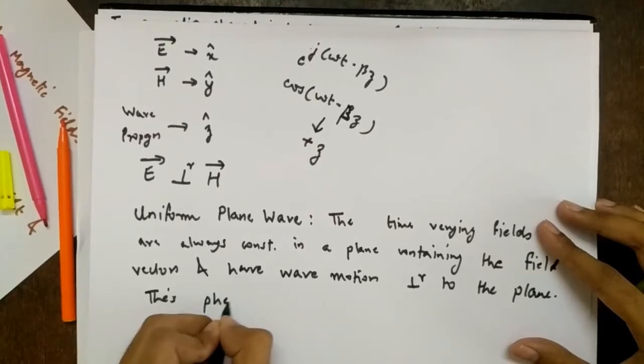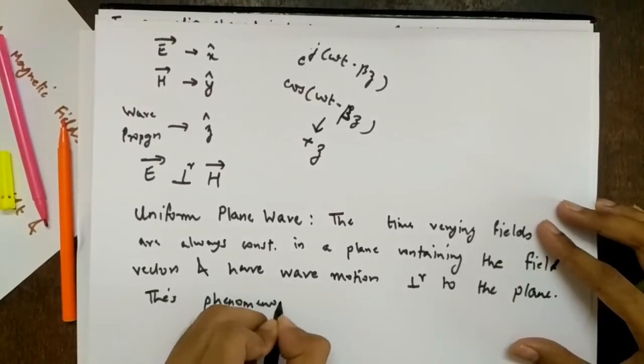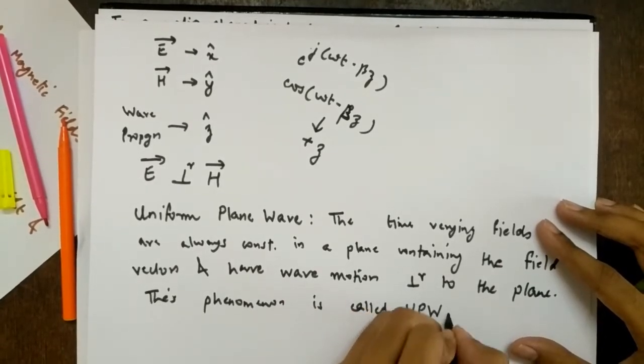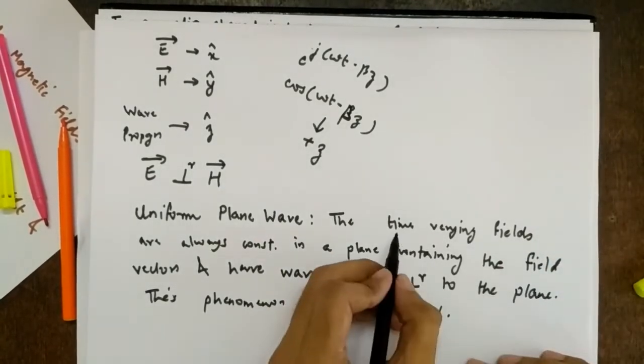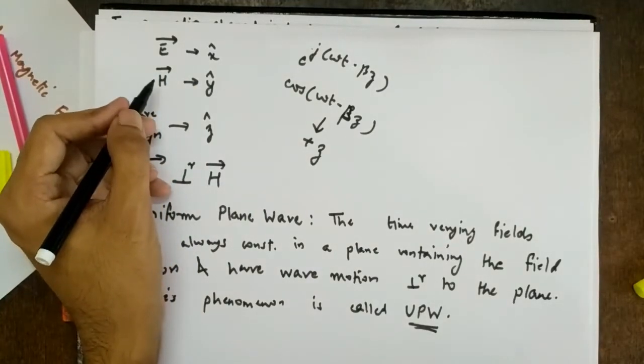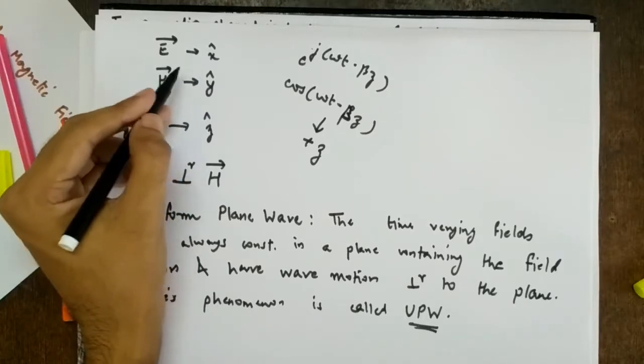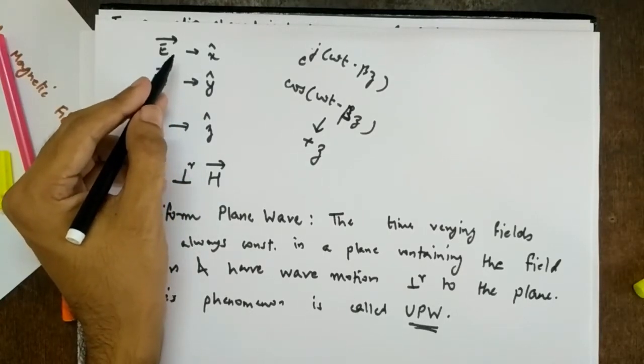This phenomenon is called uniform plane wave. Okay. So what do you mean? Obviously these are time varying fields. So remember the waves, I forgot to mention this point yesterday, the waves are traveling only when there is a time varying nature, right?